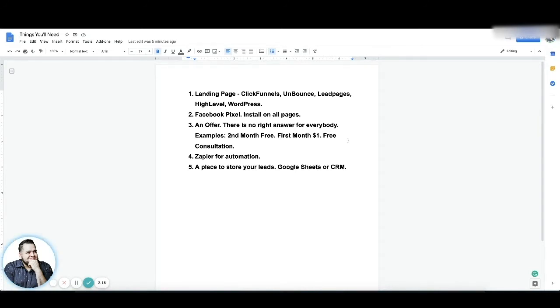Then you're going to need Zapier for some automation. I'm going to break down how that works here in a little bit. And then you also need a place to store your leads, where you can see the data and the phone number, give them a call, things like that. Okay, so let's get started here.